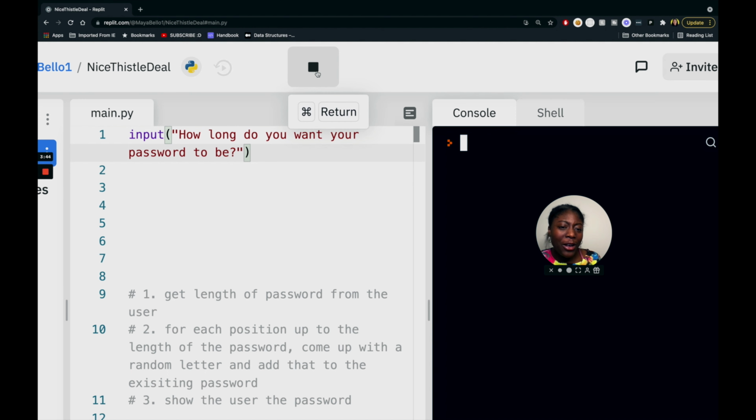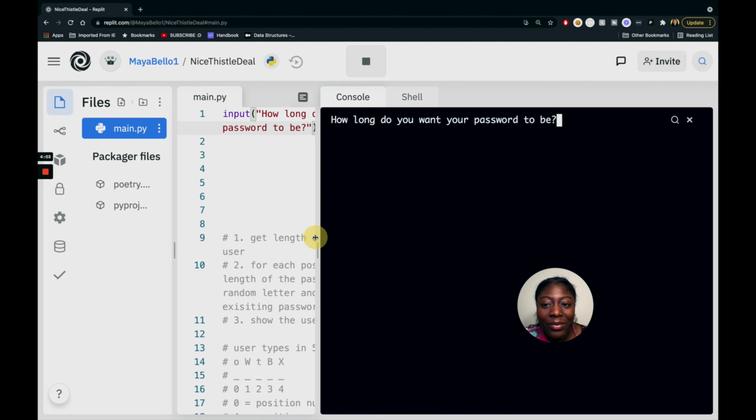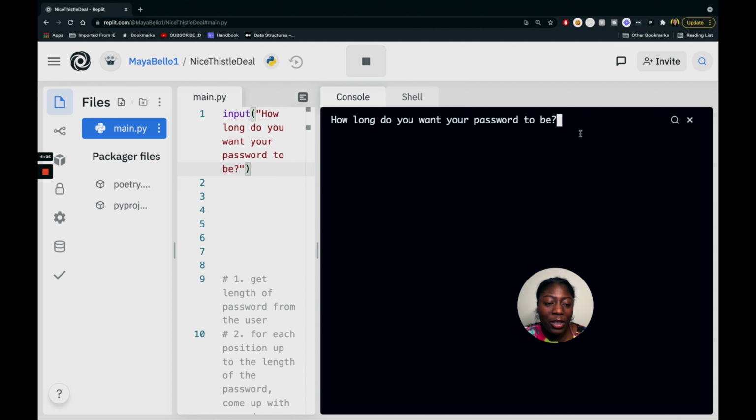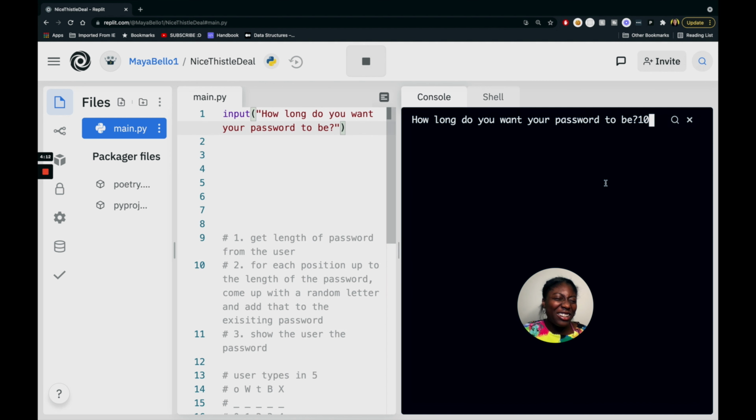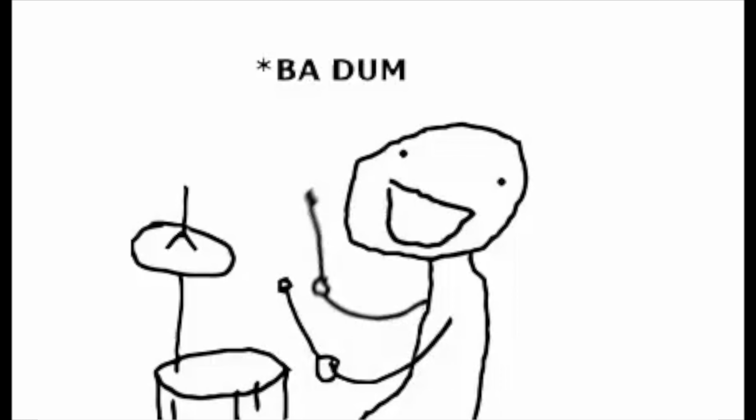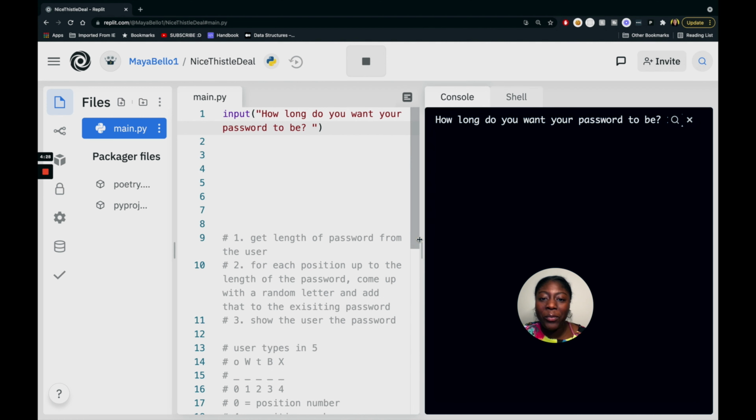So you run your code and it says, how long do you want your password to be? And I say I want it to be 10. From running my code, I see that the 10 looks really close to the question mark, so I might just add a space right there. Then I can stop my code, run it again, and pass in 10. Okay, that looks better. Good thing I ran my code to see what's going on. But okay, we're getting input from the user.